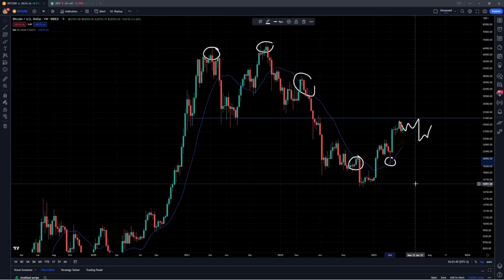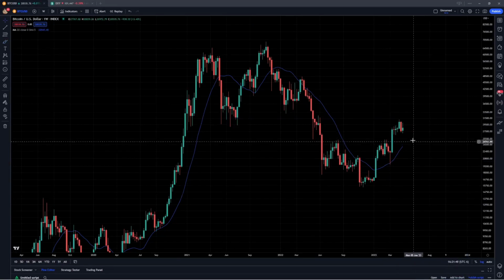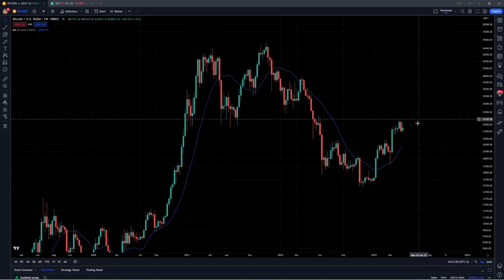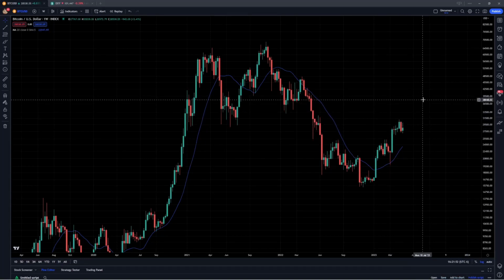And I think that we could see, again, that inverse correlation where that is a positive aspect for Bitcoin, and we could continue to rally up to the 40K or even 50K region.